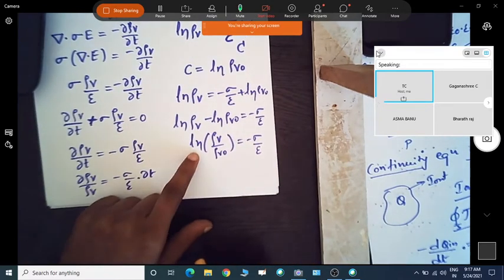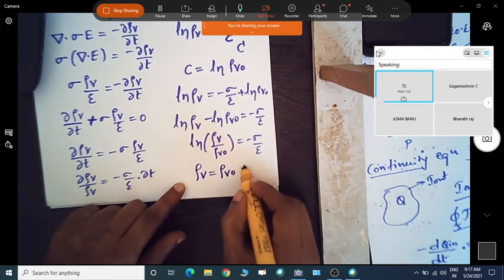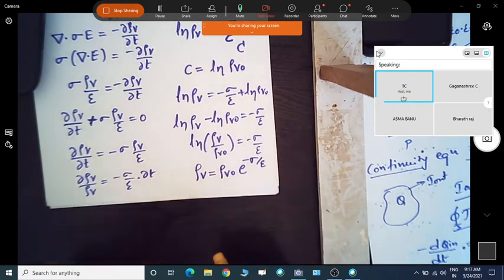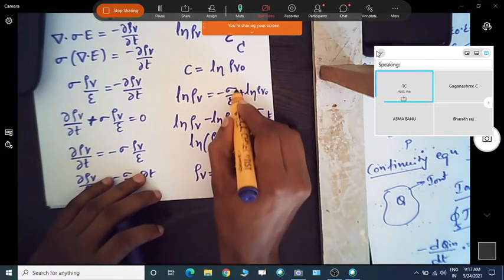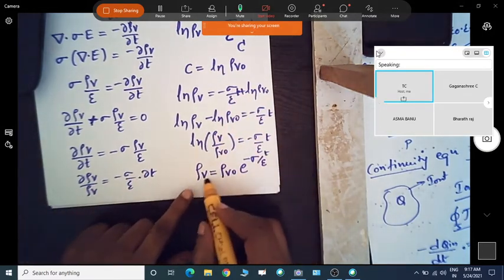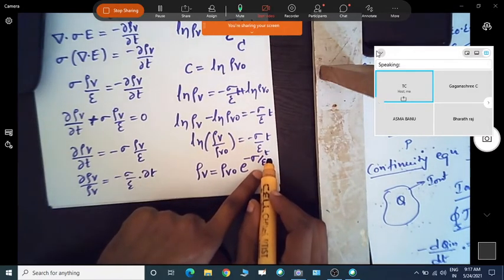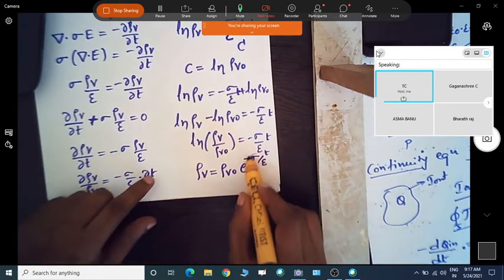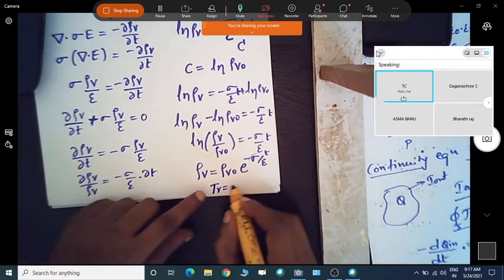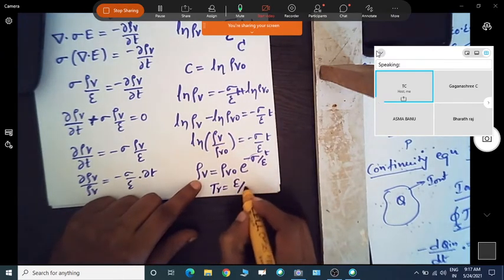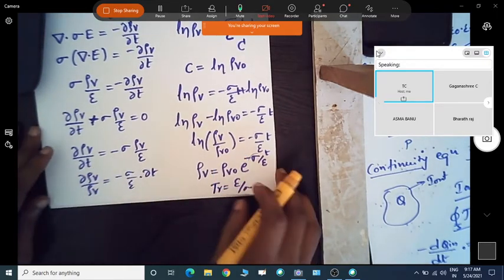Now if I take this ln to the other side, it becomes e power. So we can write rho v equal to rho v naught into e power minus sigma by epsilon into t. Now this sigma by epsilon, we can write in terms of the relaxation time, which is the ratio of epsilon by sigma. This ratio is called the relaxation time.